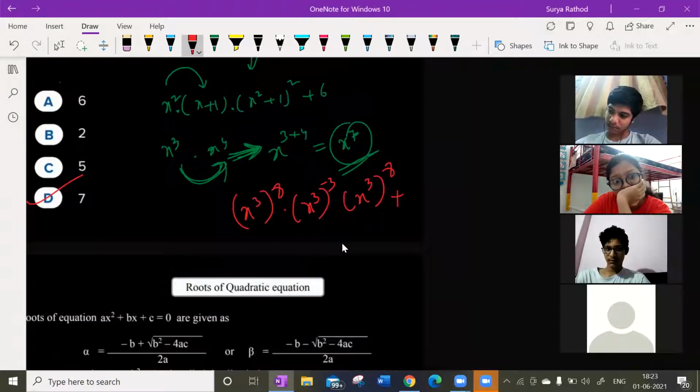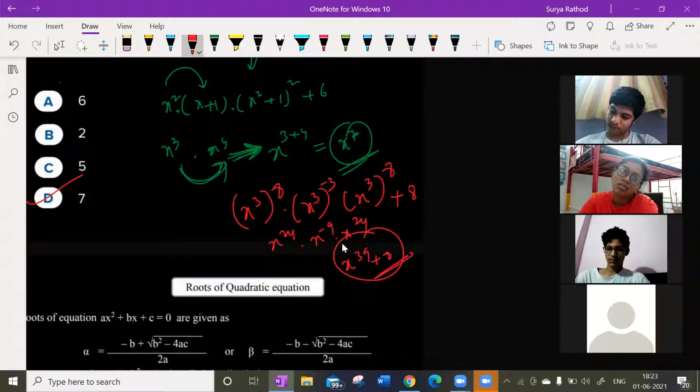If I give like this now, x to the power of minus 9 into x to the power of 24, so 48 minus 9, so x to the power of 39. So it is a polynomial, so 39 is the right answer.